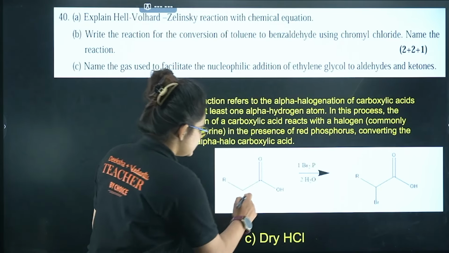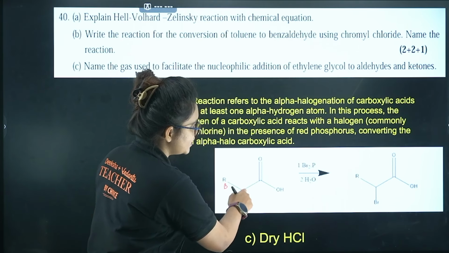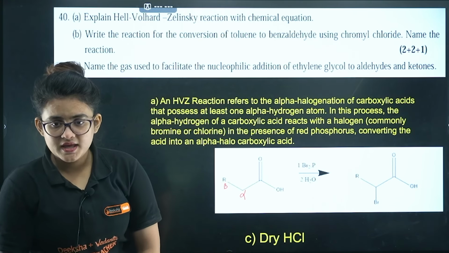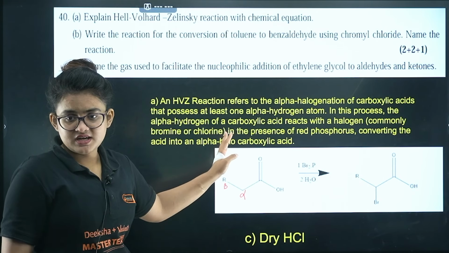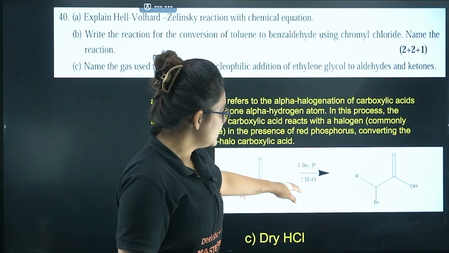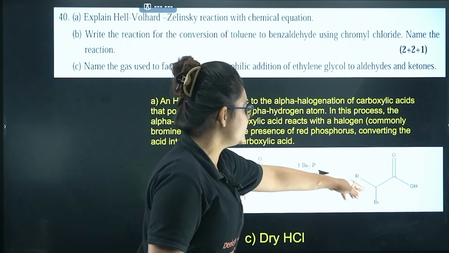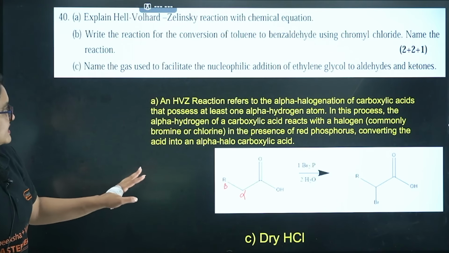Okay, so this is the alpha, this is beta further. If you want to add one halogen in the alpha position, in this case we use this type of reaction, the HVZ reaction. What we use, we give Br2 with phosphorus and water, and as a result of this, in the alpha position you will get one halogen. Okay, so I guess it's clear to you.